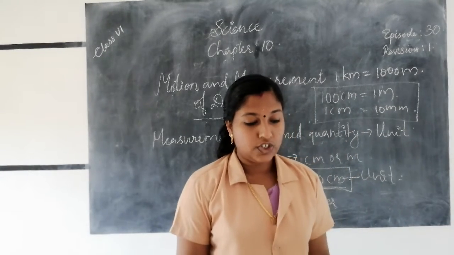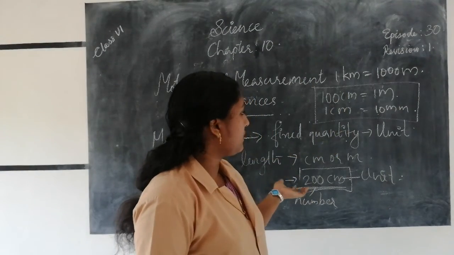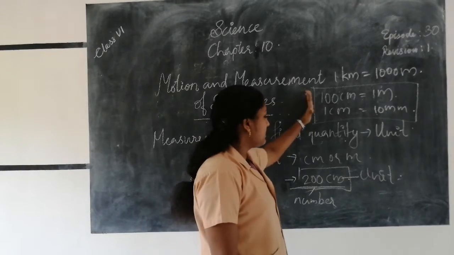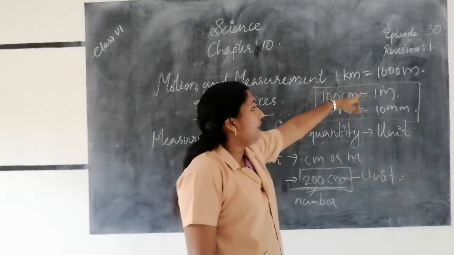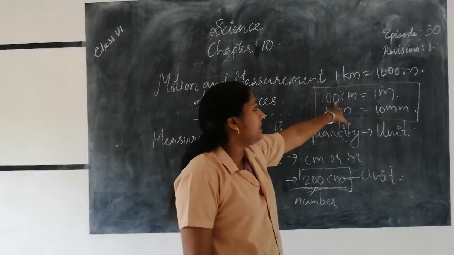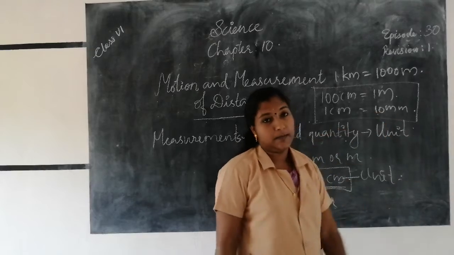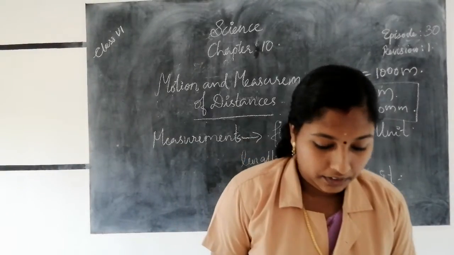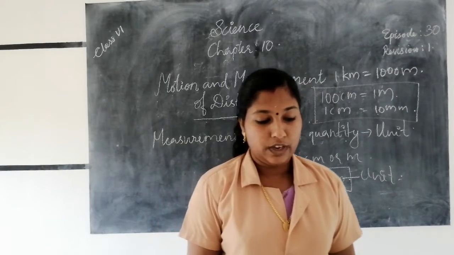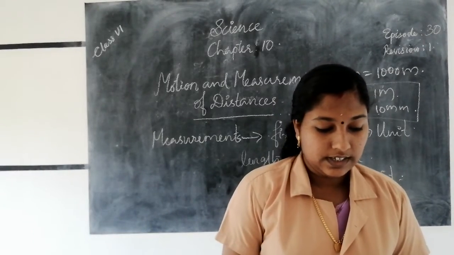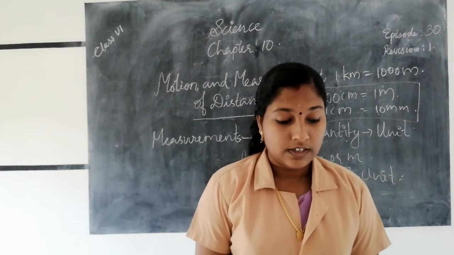These are the standard measurements given in your textbook. You should study them: 1 kilometer is equal to 1000 meters, 100 centimeters is equal to 1 meter, and 1 centimeter is equal to 10 millimeters. Then in your textbook, some precautions are given.